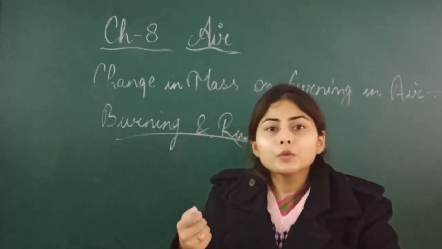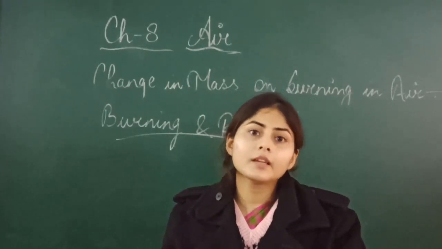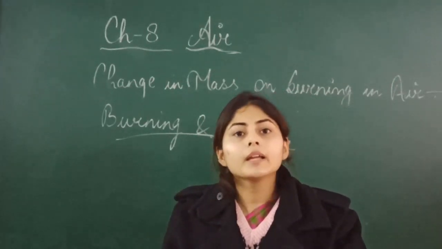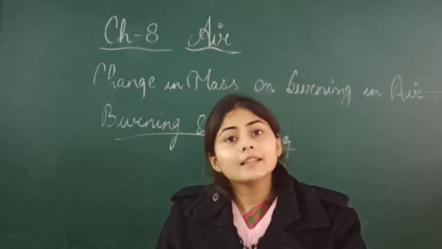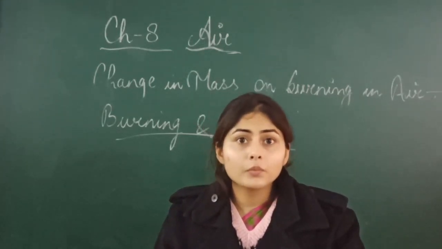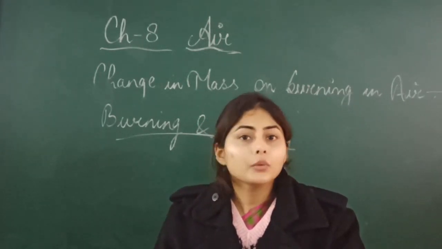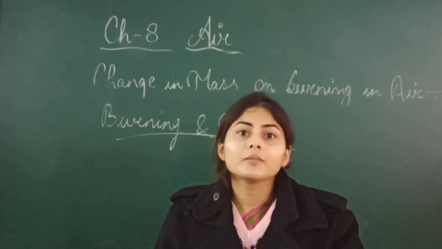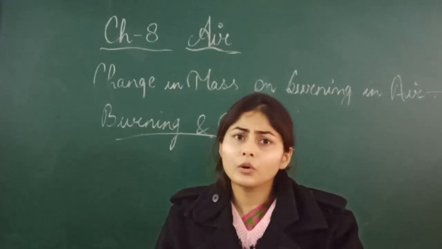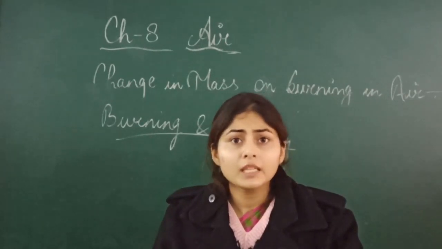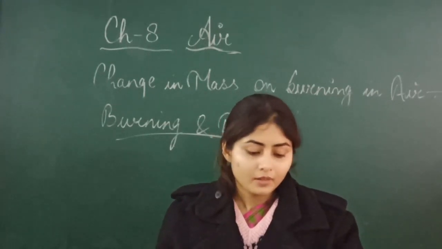If you bring a burning matchstick, or a burning splinter, near the oxygen or into the oxygen gas, then that splinter or that matchstick will burn very brightly. So that is the test for oxygen, because oxygen is a supporter of burning, and if you are burning anything in a large amount of oxygen, then that substance will burn very brightly.